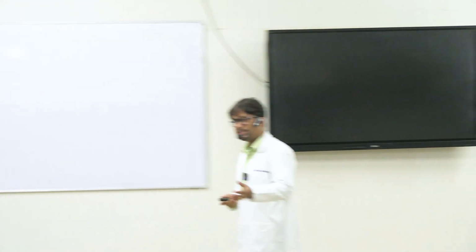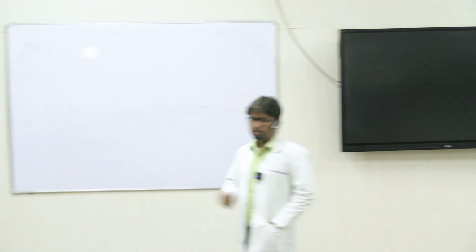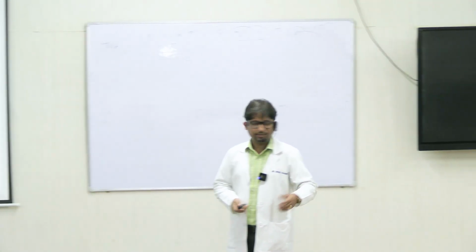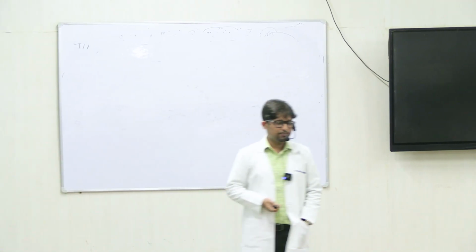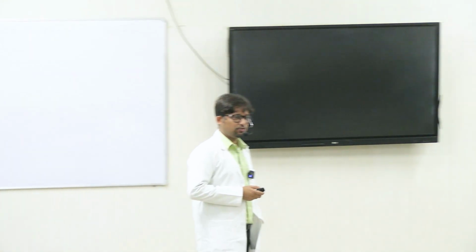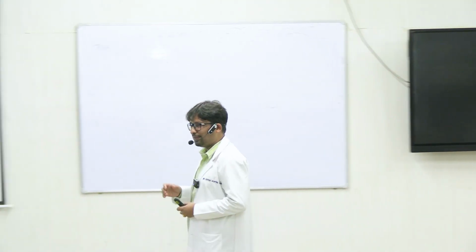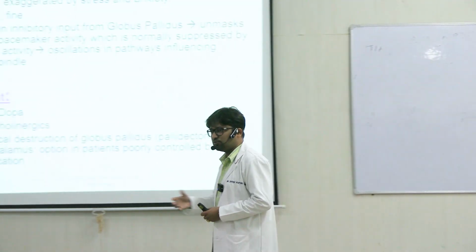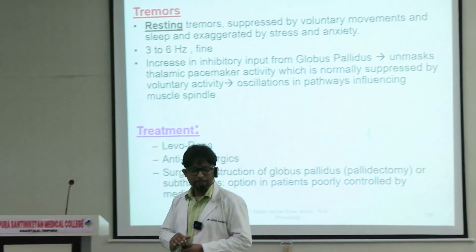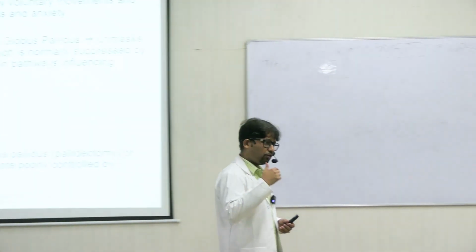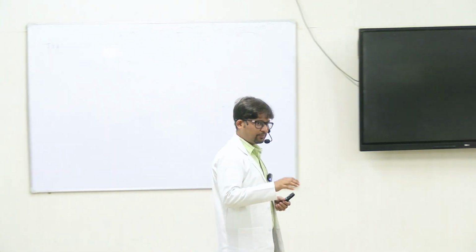In both, tremors will be there, but in one it is a resting tremor and in the other it is an intention tremor. The cause of this tremor was unmasking of a thalamic pacemaker activity. So in the thalamus you have a nucleus called nucleus ventralis, and this nucleus has some neurons which have intrinsic pacemaker activity, similar to the pacemaker activity you've seen in the SA node of the heart. Now in day-to-day life, when everything is normal, voluntary planning, voluntary action, voluntary execution, all of this takes precedence or suppresses the intrinsic pacemaker activity.